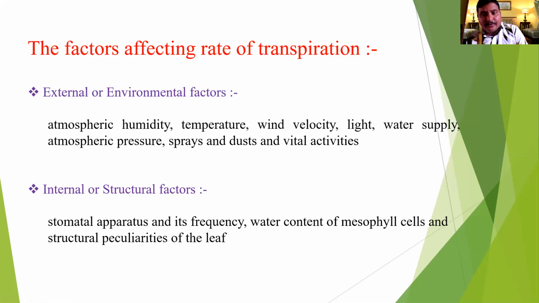What are the factors which affect transpiration? External factors or internal factors? The external factors are humidity, temperature, wind velocity, water supply, atmospheric pressure, etc. Internal means inside the plant, in the cells or plant tissues. Internal factors are the stomatal apparatus, frequency, water content of mesophyll cells, and structural peculiarity of the cell.